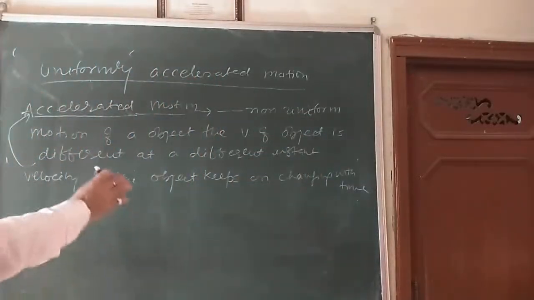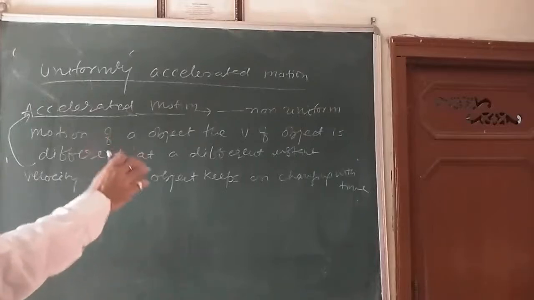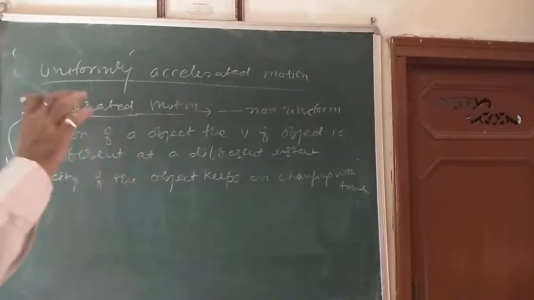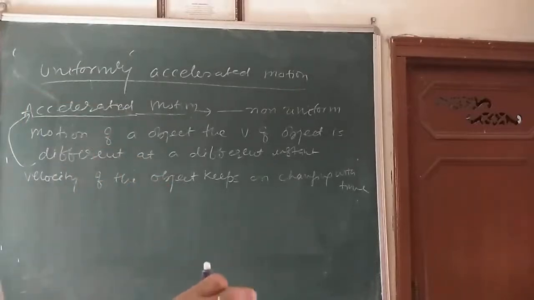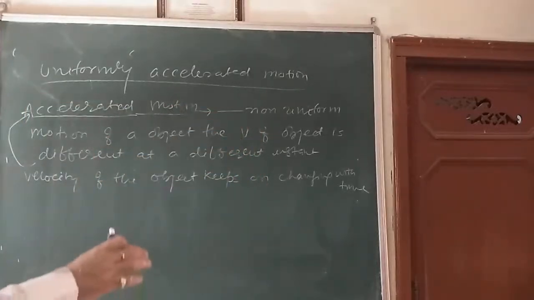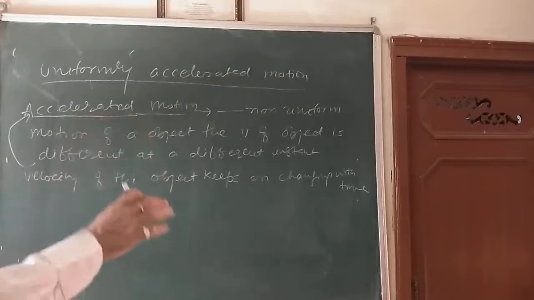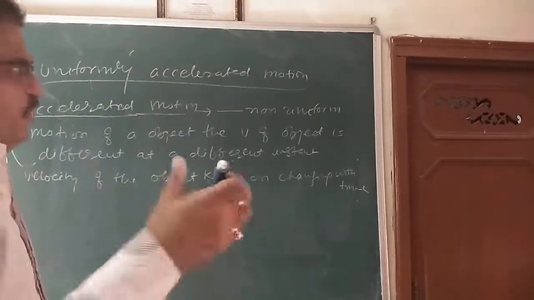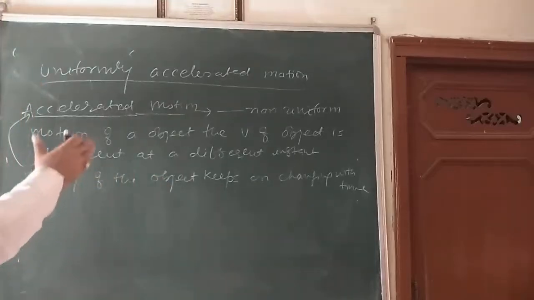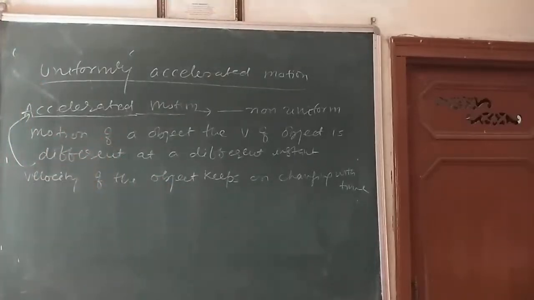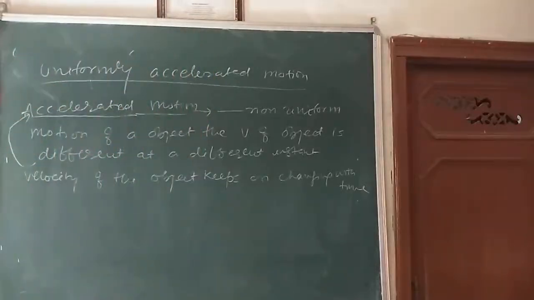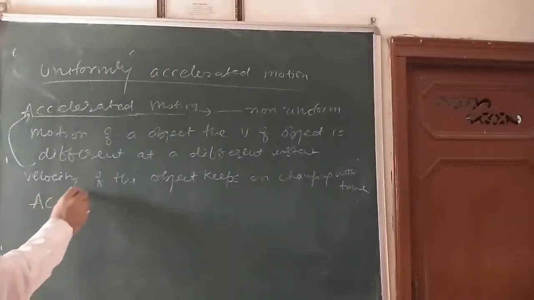Now, if the change in the velocity in each unit of time is not constant, then the object is said to be moving with a variable acceleration. So we can say here a non-uniformly accelerated motion. There are two types of motion. Is that clear?